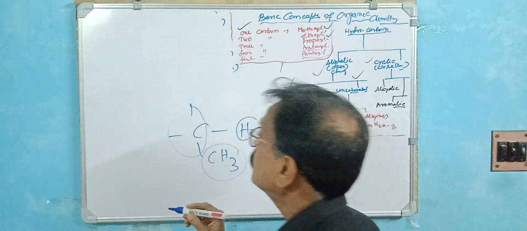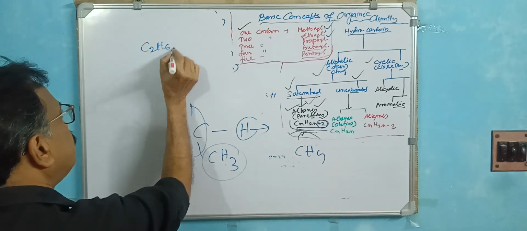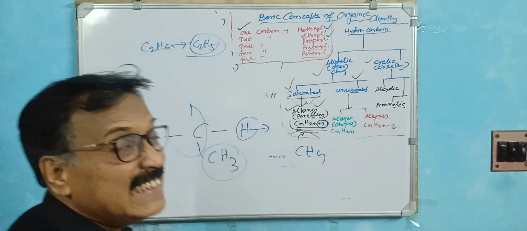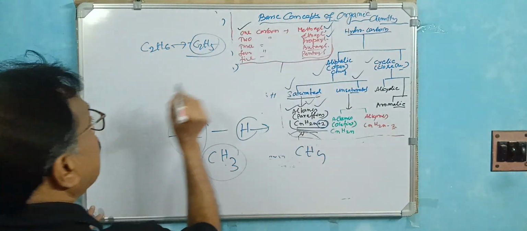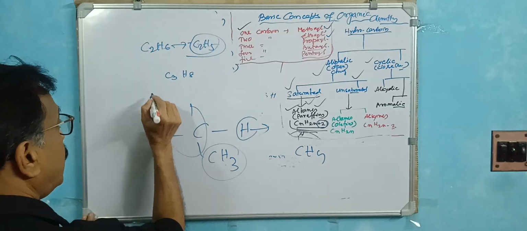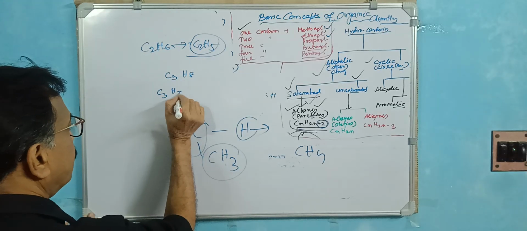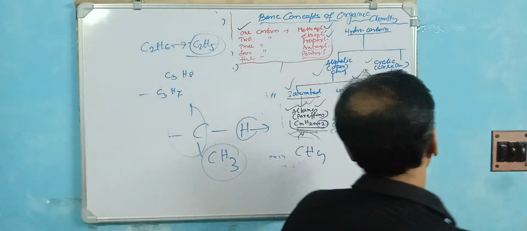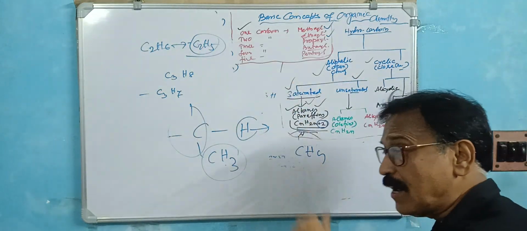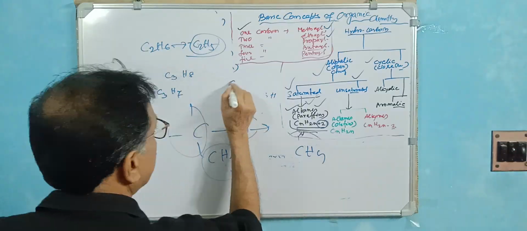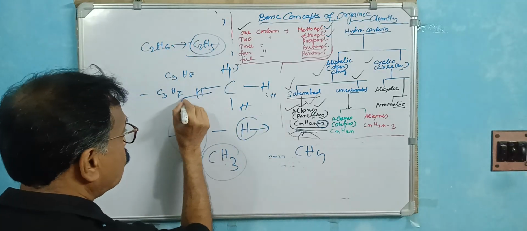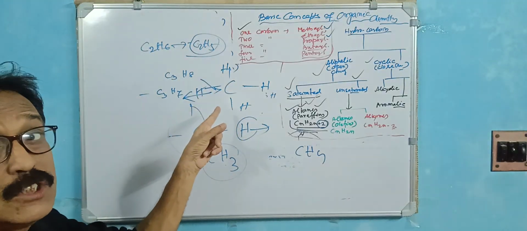In case of ethane, C2H6, if this is C2H5 with 1 dash, this is called the ethyl group. In case of propane, C3H8, so C3H7 is called the propyl group, because 1 hydrogen is removed, which you take in the substitution process. Because it is a saturated hydrocarbon, all bonds are complete. There is no place to introduce anything else unless you remove one. For that reason, this is called saturated.